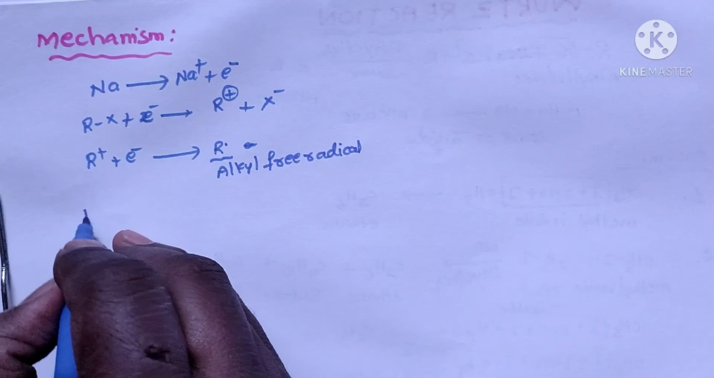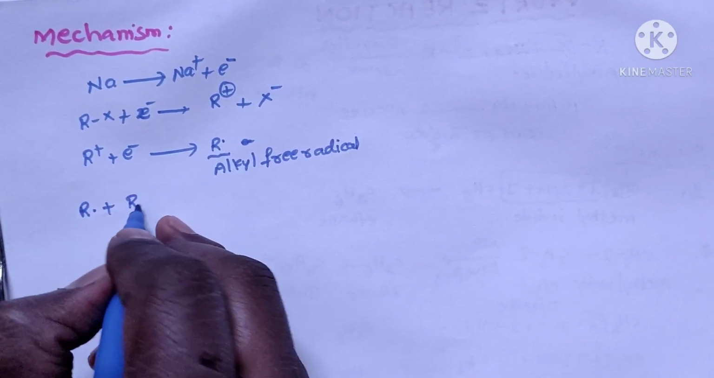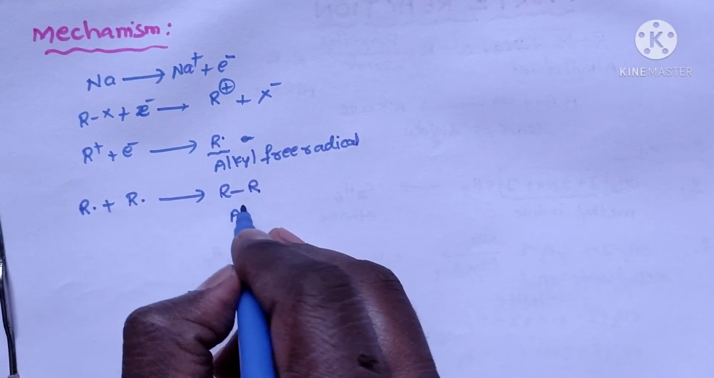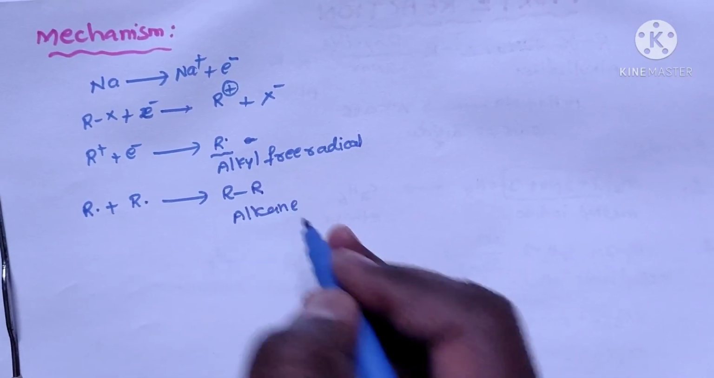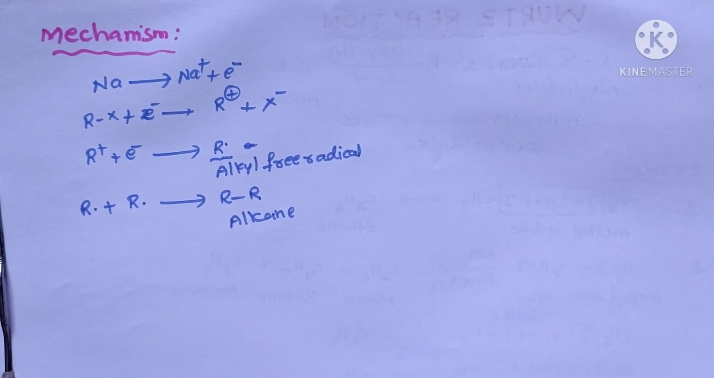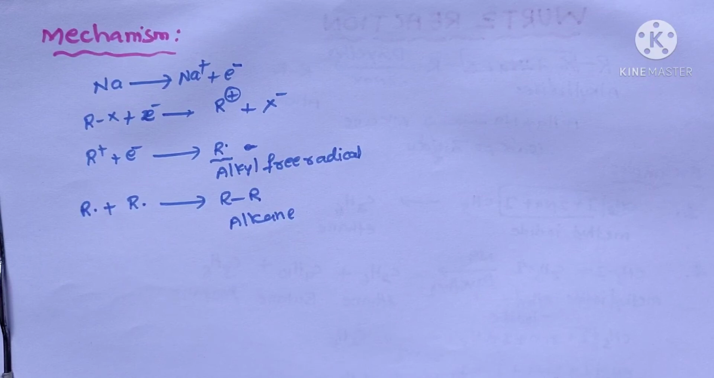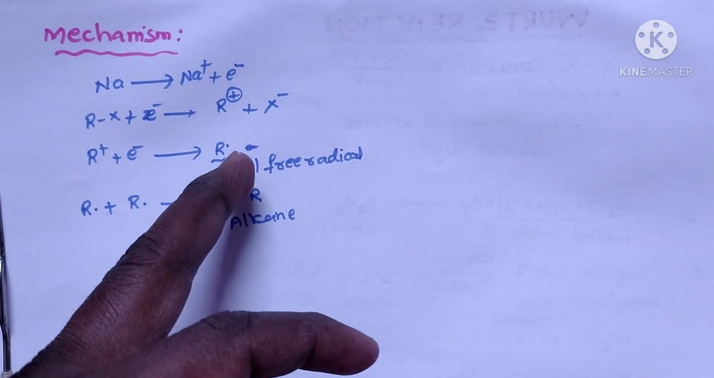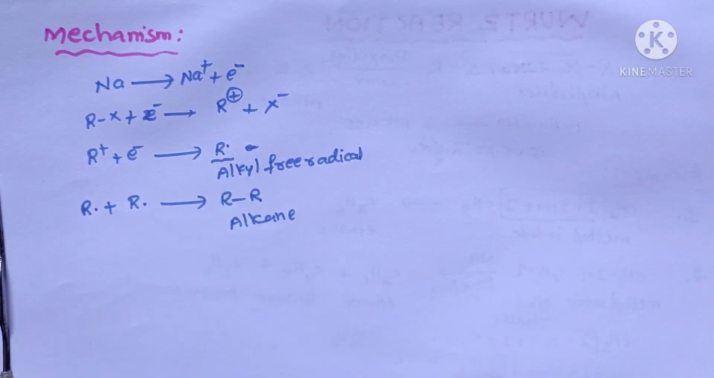These alkyl free radicals combine with each other and give us alkanes. So this is the simple mechanism for this one. Okay, this is one mechanism, and one more mechanism is there. In that mechanism, alkyl carbanions are obtained, but that is not so important. So we stick to this only. Okay, thank you for watching.